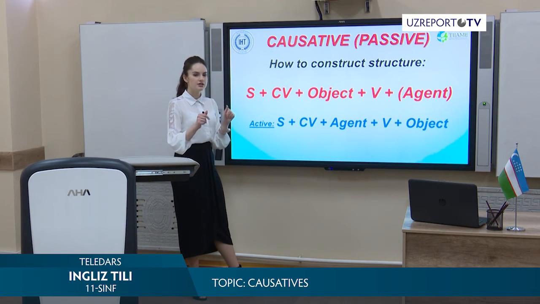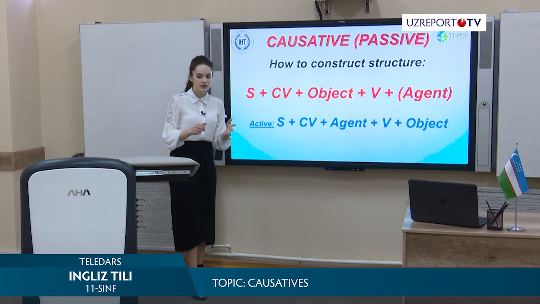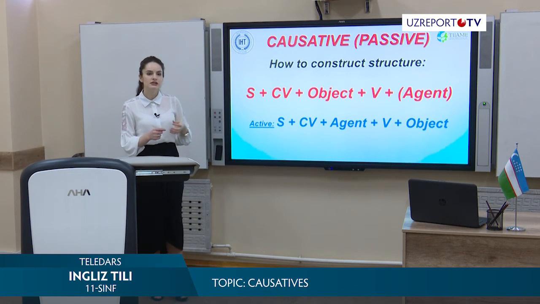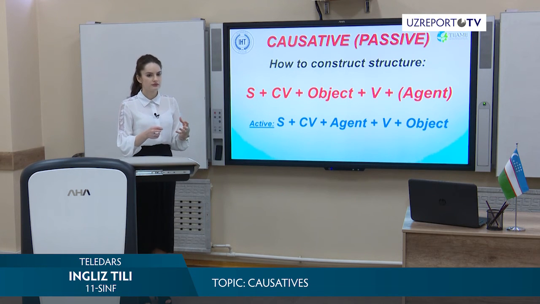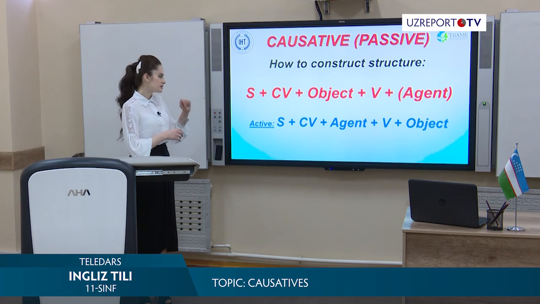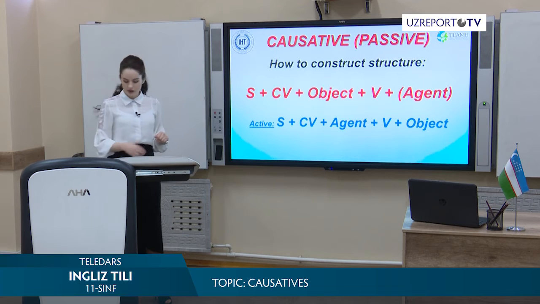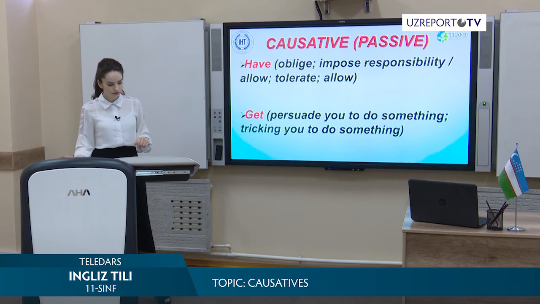Why did I put agent into brackets? Because sometimes there is no necessity to say about person, because it's obvious. Because there is no necessity to explain that someone did some work. I will explain later how that can be.